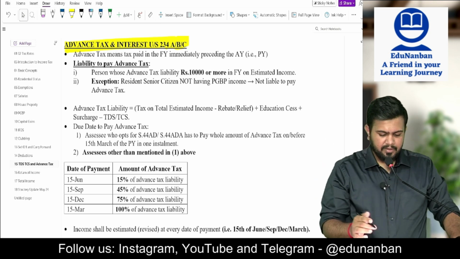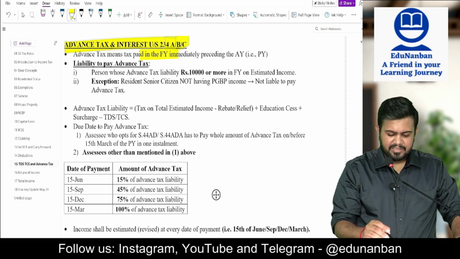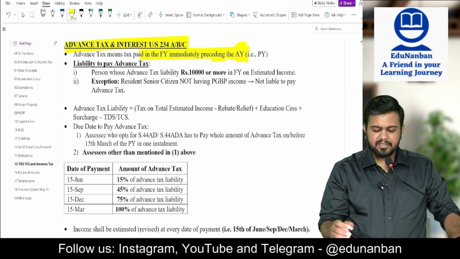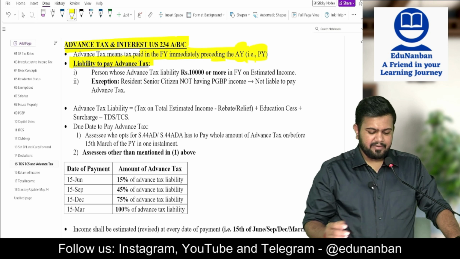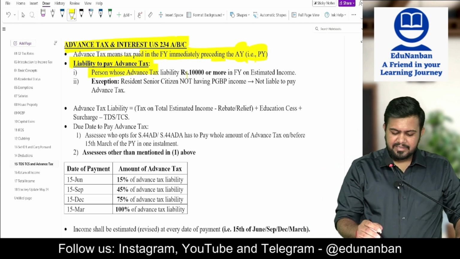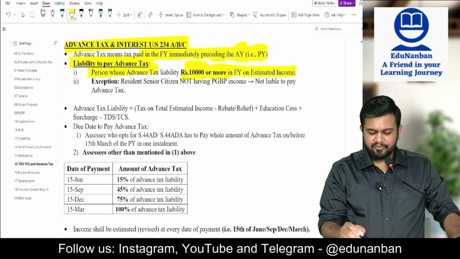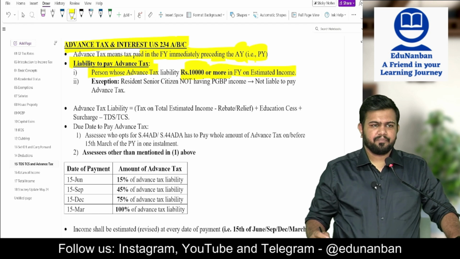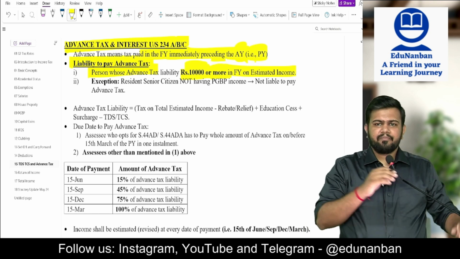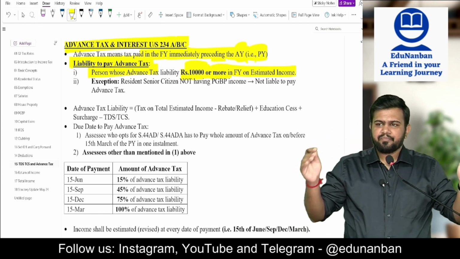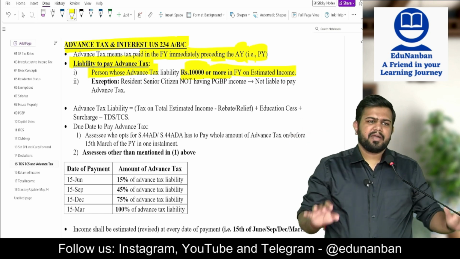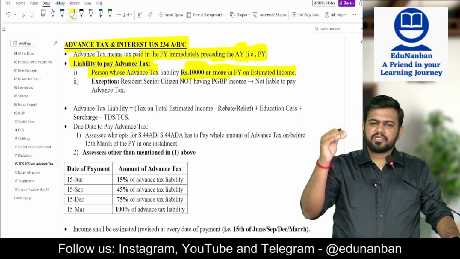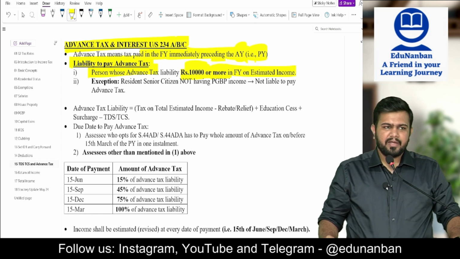Advance tax means tax paid in the financial year immediately preceding the assessment year, that is the previous year. Liability to pay advance tax: a person whose advance tax liability is 10,000 or more in a financial year on estimated income. Now listen, only if the total tax during the year is 10,000 or more. If it is less than 10,000, no need to pay advance tax. If it is 10,000 or more, only then you have to pay advance tax.